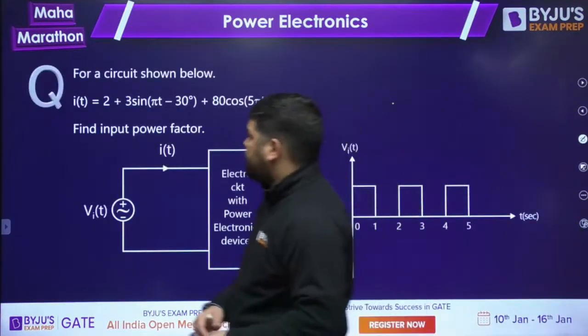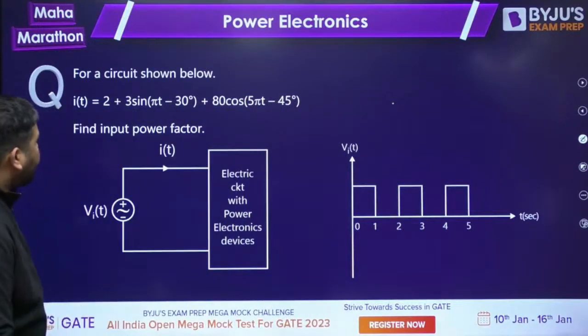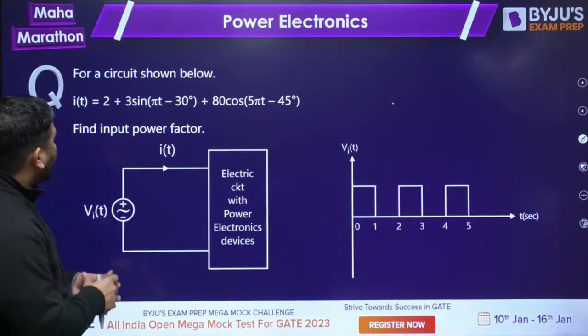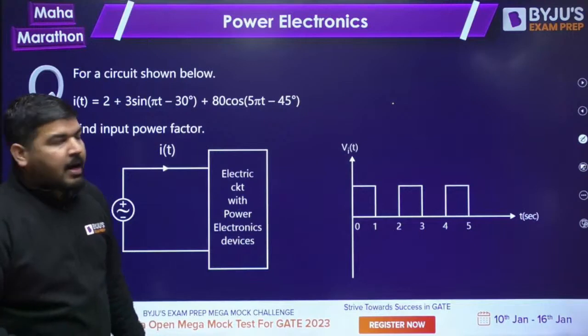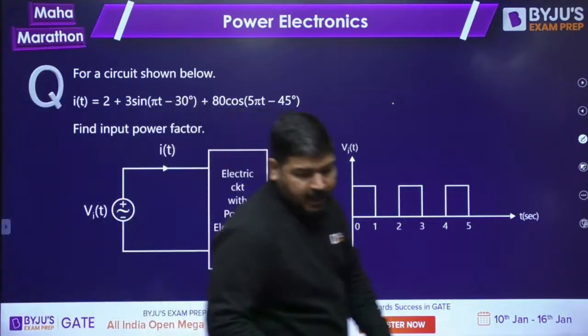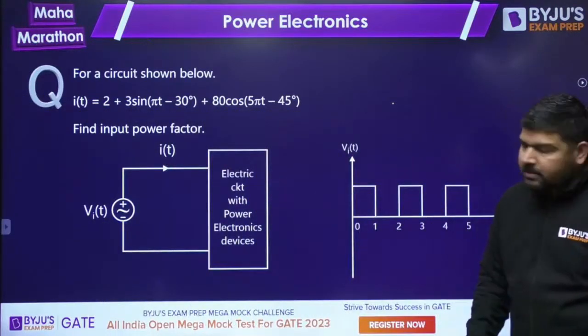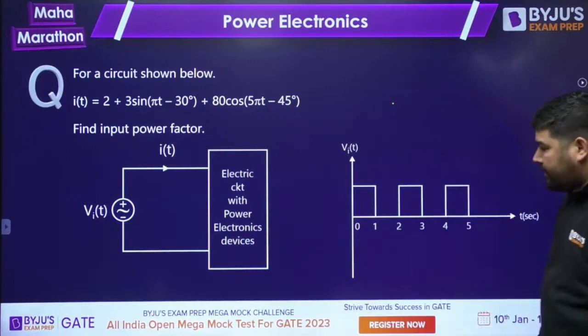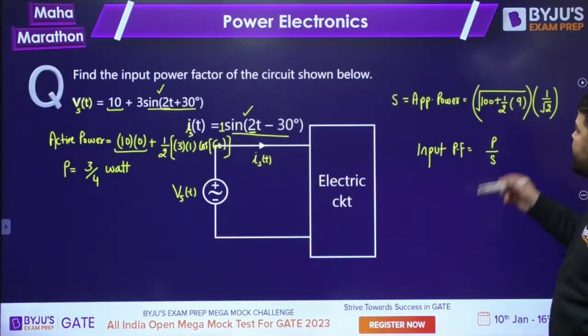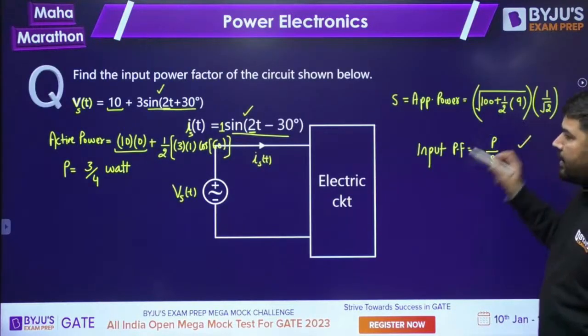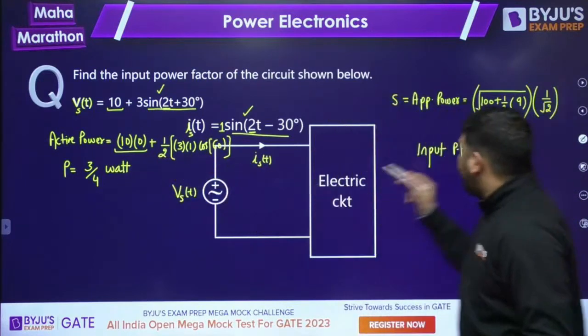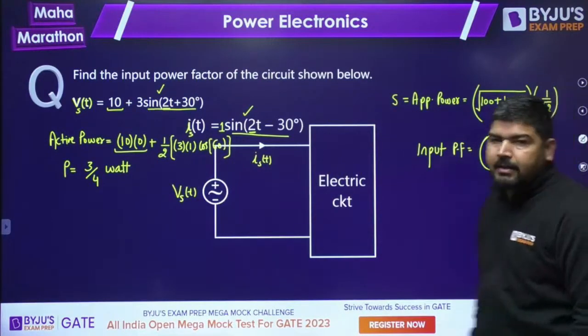Now let's proceed, guys. Let's take one more question. In this question, I need to calculate the input power factor. How to calculate the input power factor? Tell me, guys. Do it fast. Can you solve it? You can calculate this ratio in this question. Active is 3/4. Apparent is this. You can calculate this ratio and you will get the input power factor.